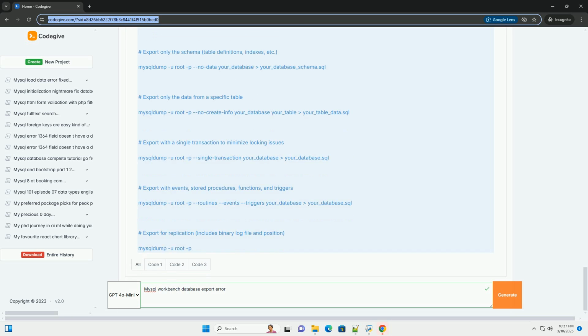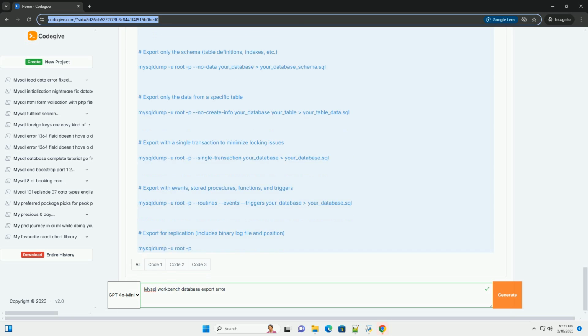-p, prompt for the password. You can also provide the password directly using -p password, but this is generally less secure. -h hostname, the hostname of the MySQL server, defaults to localhost.